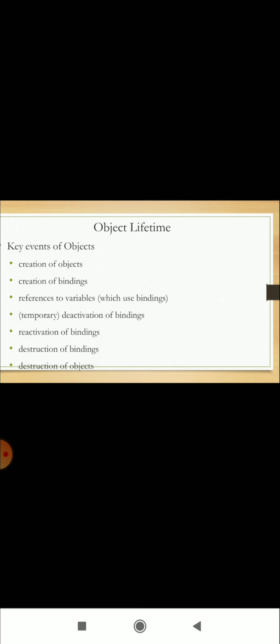Object lifetime. What are the key events of objects? Creation of objects, creation of bindings, reference to variables which uses bindings, then deactivation of bindings, reactivation of bindings, destruction of bindings, destruction of objects. These are the key events in the life of an object. Creation of an object, creation of a binding, then destruction of a binding, and then destruction of the object.